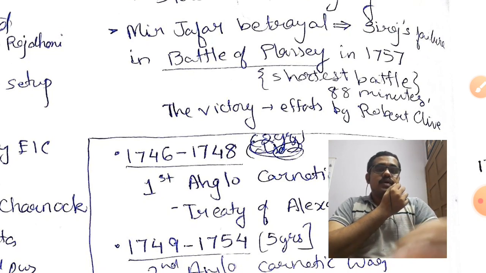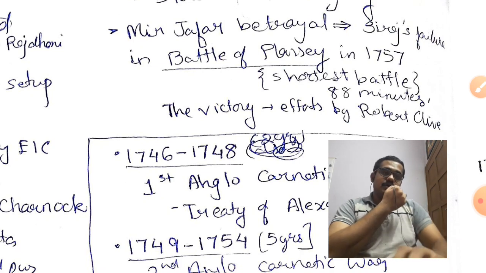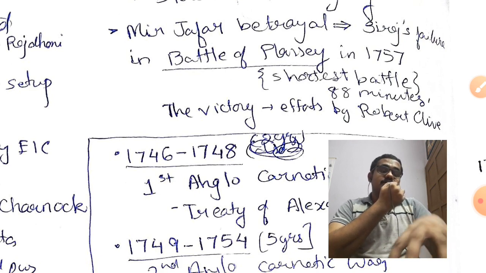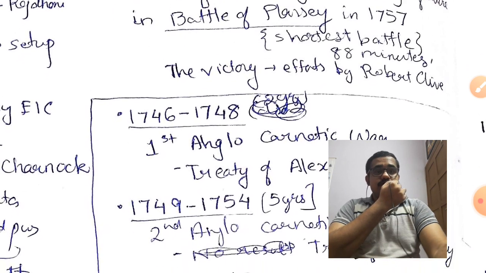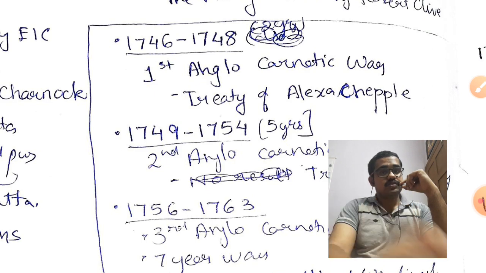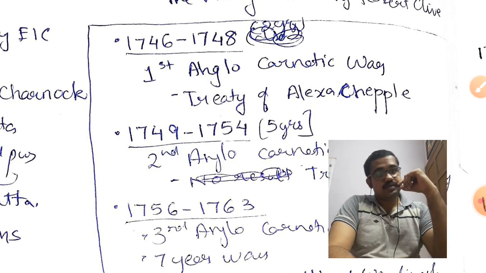Before 1757 itself, the Britishers were also keen on defeating the French in India. The French were an emerging power, but the British wanted to battle and defeat them too, so that they could have good control of India. So the French were also an enemy of the British. From 1746 onwards they started war with the French. From 1746 to 1748, two years, the First Anglo-Carnatic War was fought. The French were winning it.